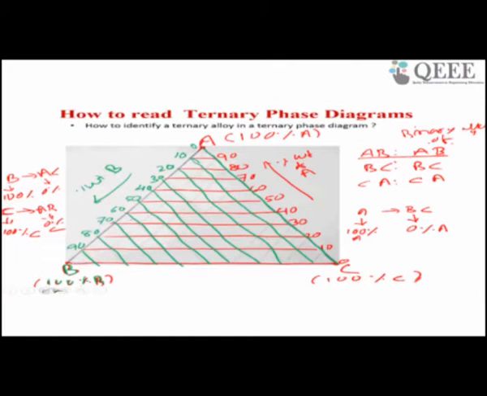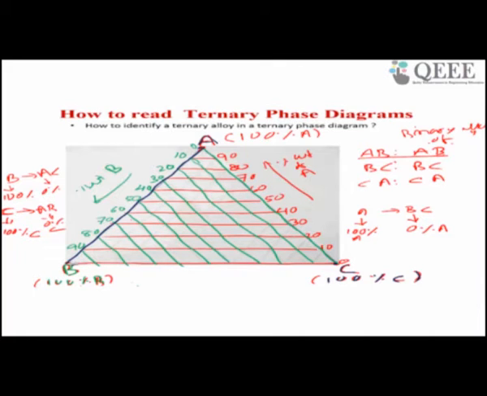Now similarly let us do for A. Suppose A is of this color, so A we have done, B done. Now let us do for C. Suppose this is C color, 100% C. We discussed that adjacent to C, this line AB has 0%.